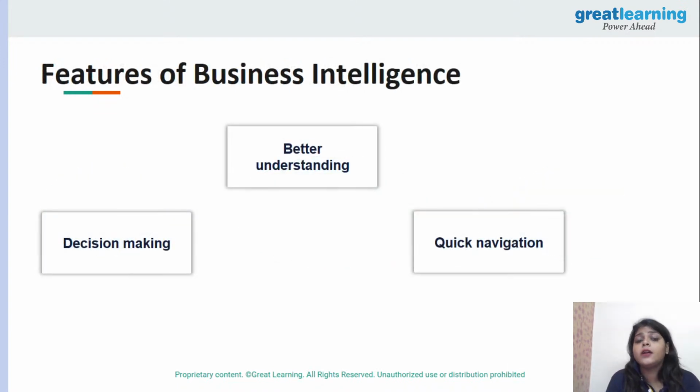Now we are going to talk about the features of business intelligence. As I have already talked about a lot, here are quick points which can give you an idea of the features of business intelligence. But before that, guys, do you have any doubt about what we have talked about so far? We are going to do a demo on this as well, but I just want to give you a quick context and understanding of this part.